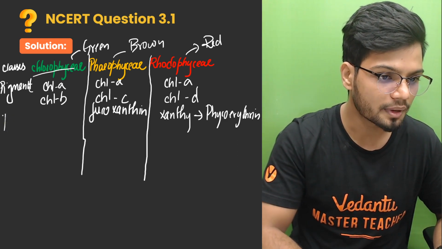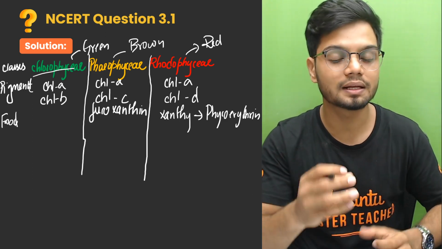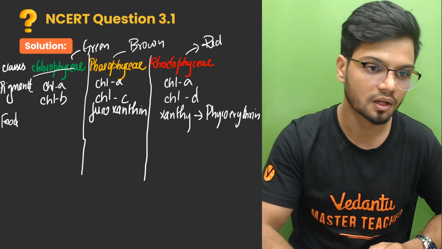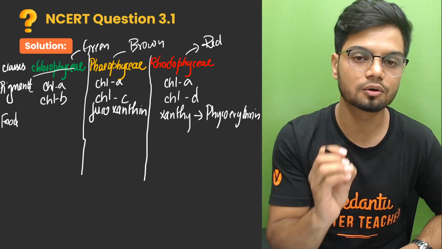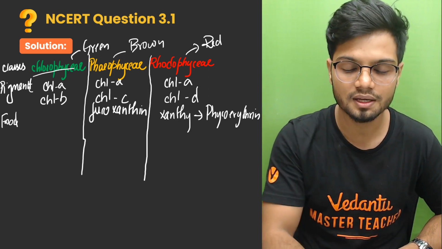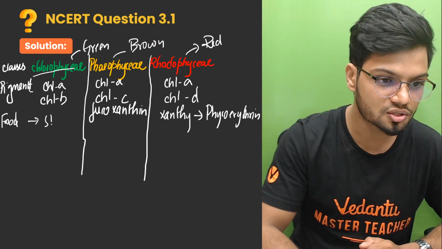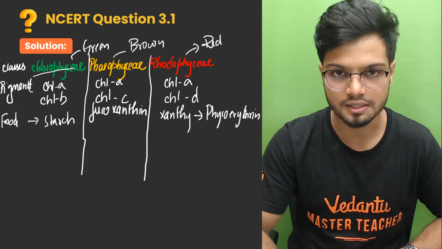Based on the reserved food material, what is the reserved food material in these three algae? We can also distinguish and classify them. Now, in case of your chlorophyceae, it is very simple. The simple type of stored food material in the case of chlorophyceae is starch. Starch is the stored food material in the case of chlorophyceae.